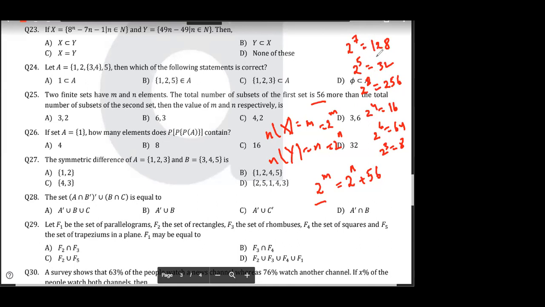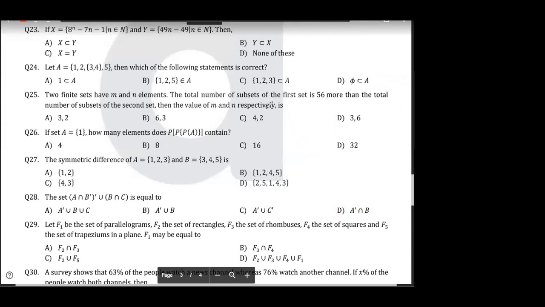Because after this, the difference is increasing, है ना? So 2 to the power 6 is equal to 2 to the power 3 plus 56. So the answer is what? Answer is 3 and 6. ठीक है? Clear है? हाँ या ना? Okay, chalo. Very good.